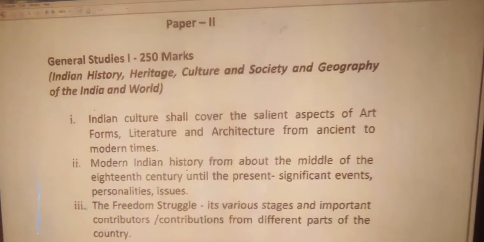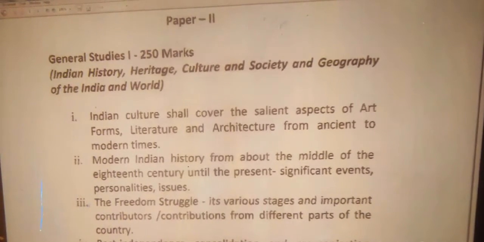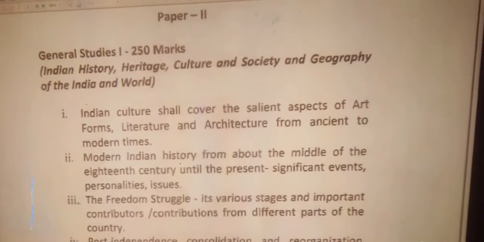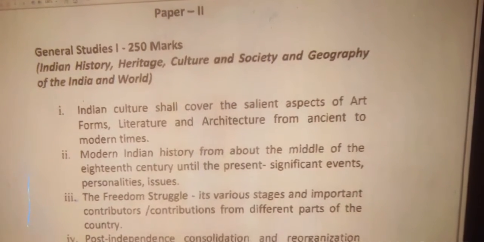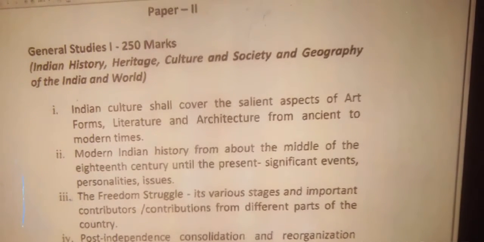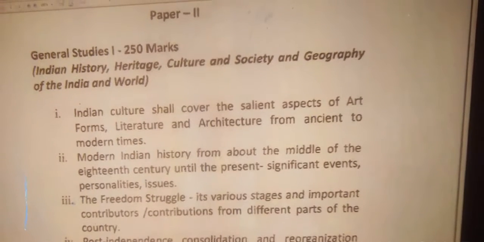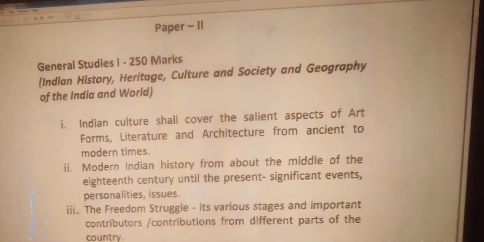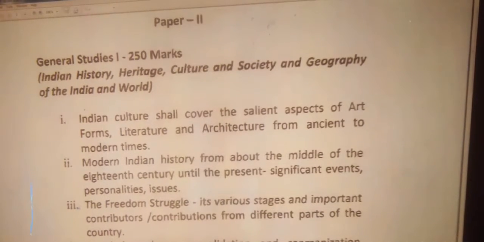Topics are: Indian culture shall cover the salient aspects of art forms, literatures and architectures from ancient to modern times. Number 2, modern Indian history from about the middle of the 18th century until the present, significant events, personalities, issues.